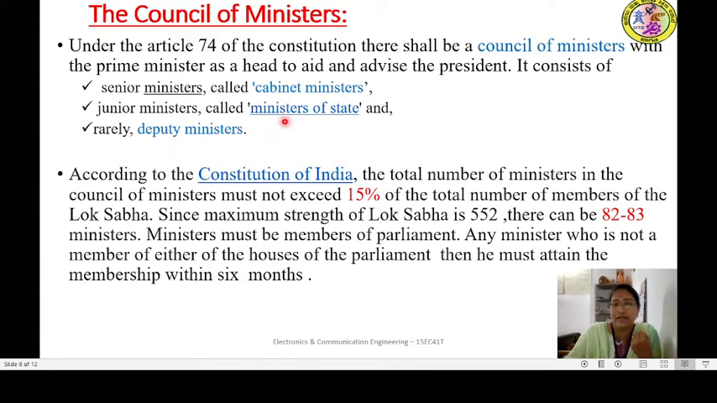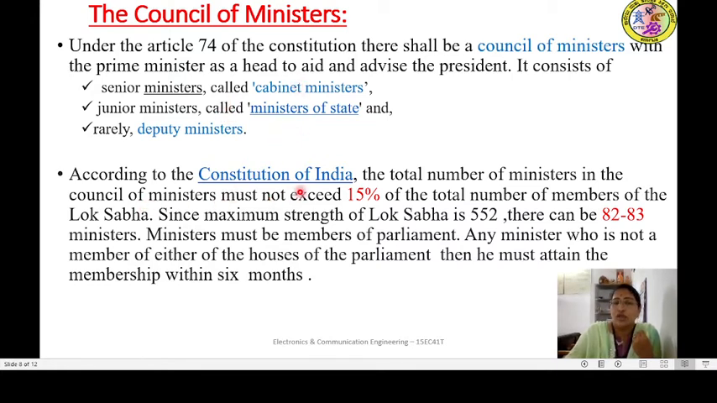So there will be three categories here. The cabinet ministers have very important departments, important portfolios, and nearly 22-23 ministers come under cabinet ministers. There will be a total of 82 to 83 Council of Ministers. Out of that, 20-22 ministers will be cabinet ministers. They will be carrying very important departments, and they are the senior ministers. The ministers of state will be junior ministers holding different departments, and deputy ministers will be just supporting and assisting the cabinet ministers. So this is about the categories of the Council of Ministers.